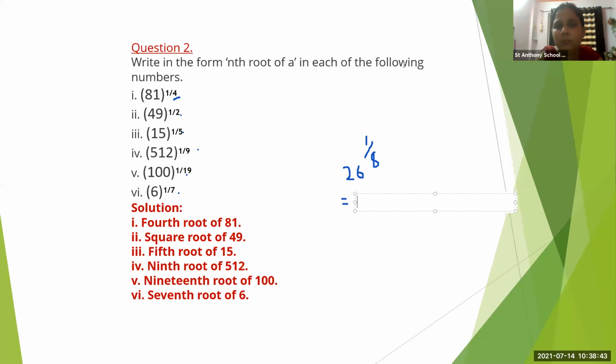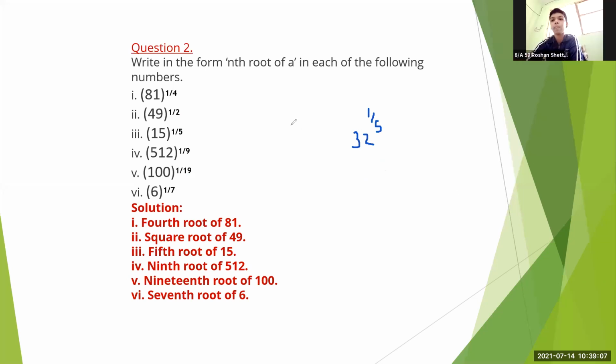Again, just a minute. I'll give you one sum. 32 to the power 1/5. Roshan Shetty. Yes, teacher. How will we write beta? Fifth root of 32. Yes, it is fifth root of 32.